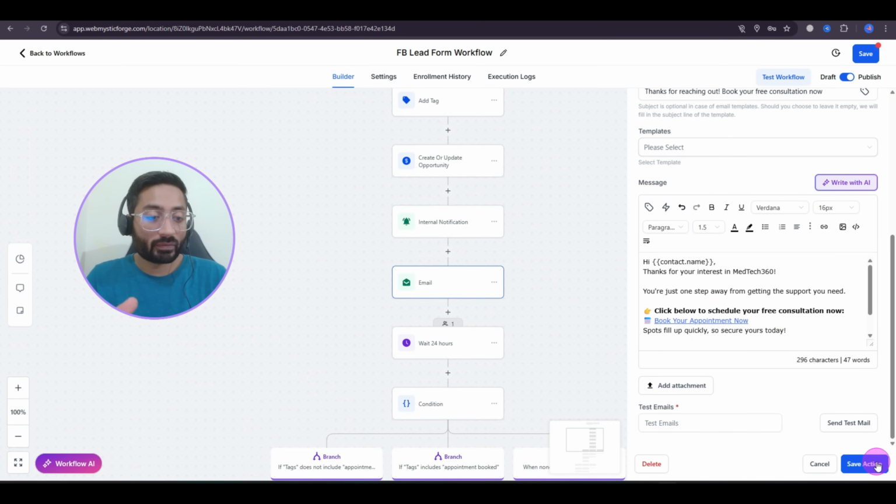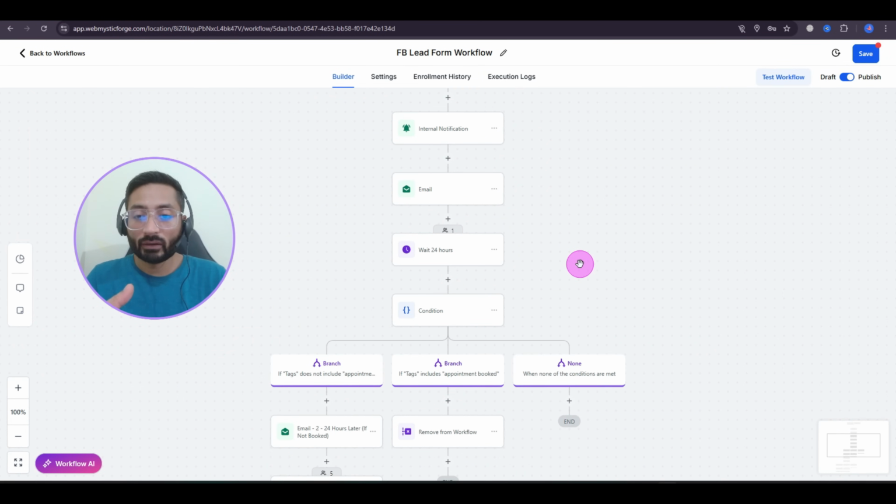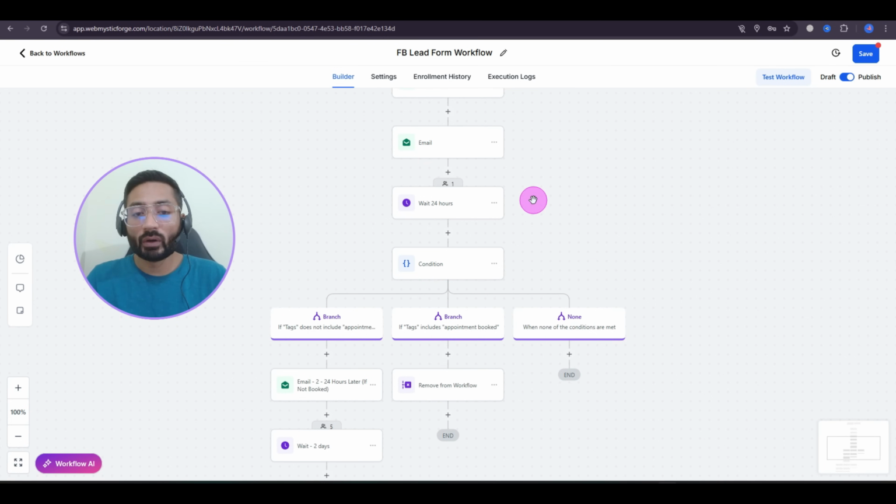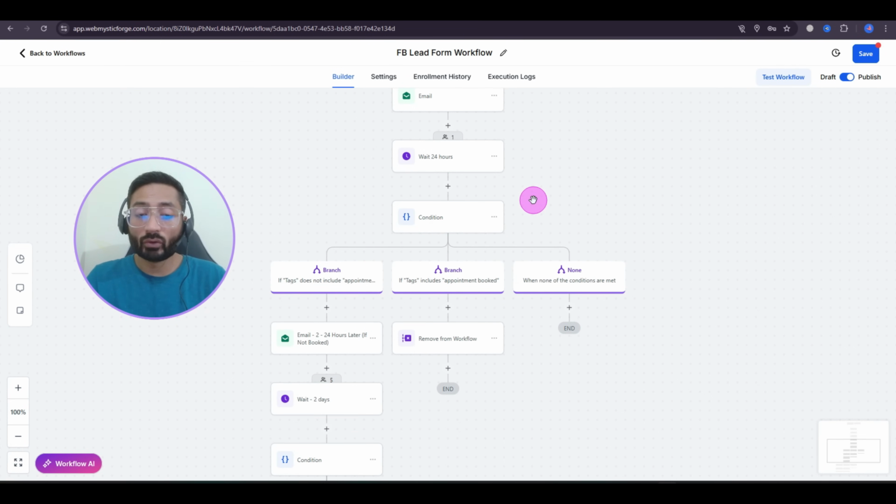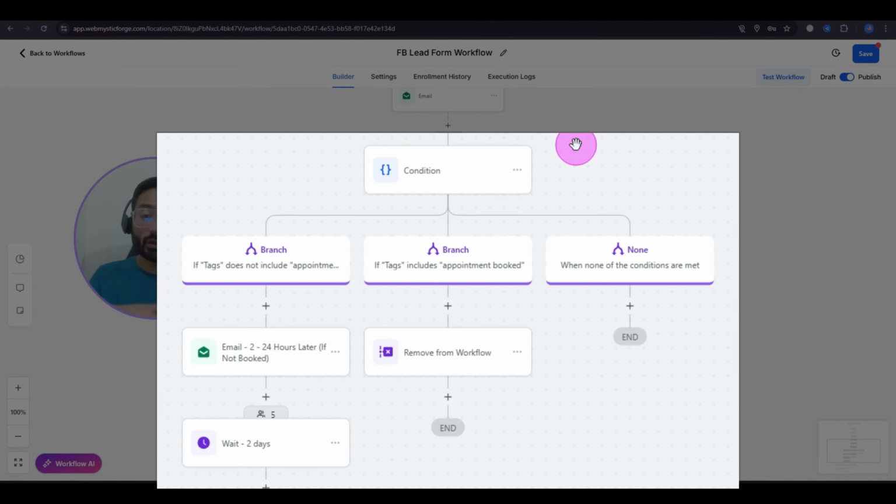After this, we have created a wait functionality here, which will wait for 24 hours, and after that it will send them. So it will check before going to the next step in the branch.